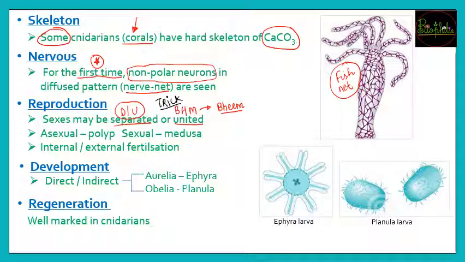Then comes the topic of asexual reproduction. Asexual reproduction is going to occur in the polyp, and where will sexual reproduction occur? In the medusa. Again, this can be remembered with another trick that I told you at the start of the video, that was PM at MP state.